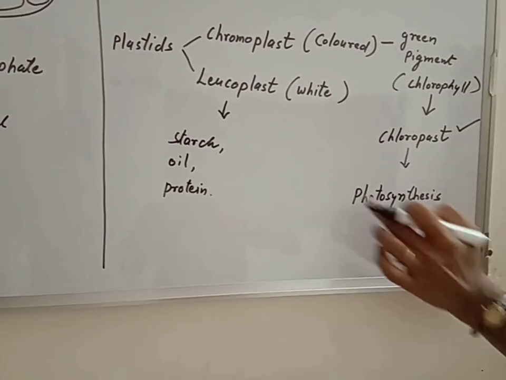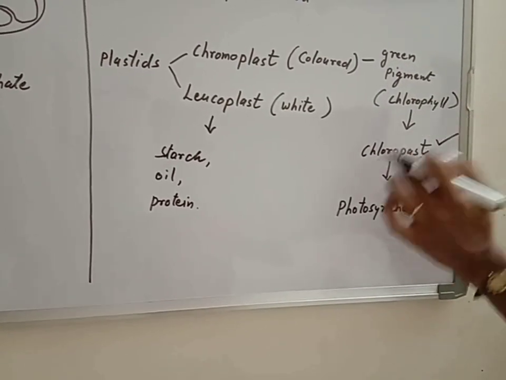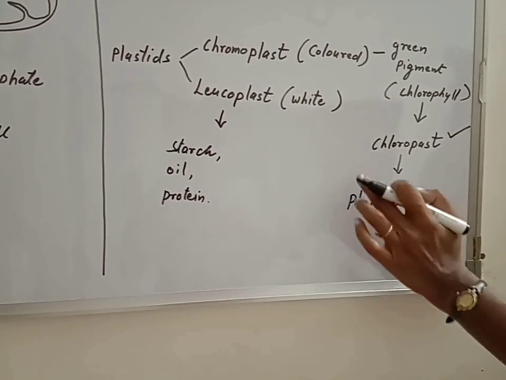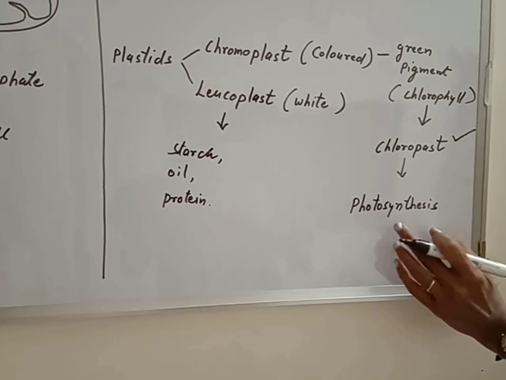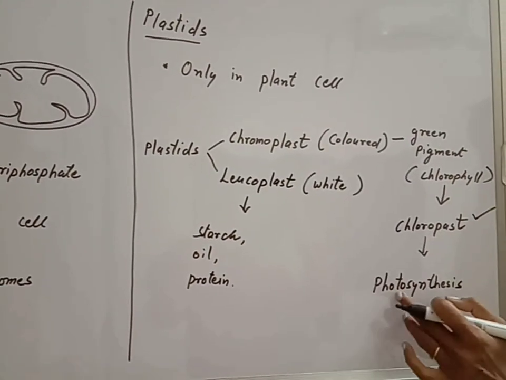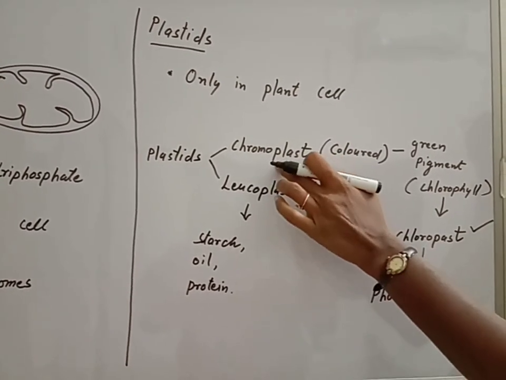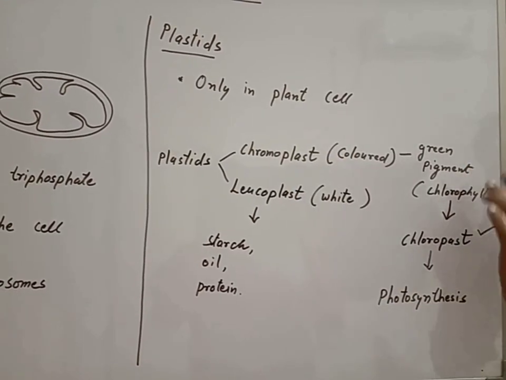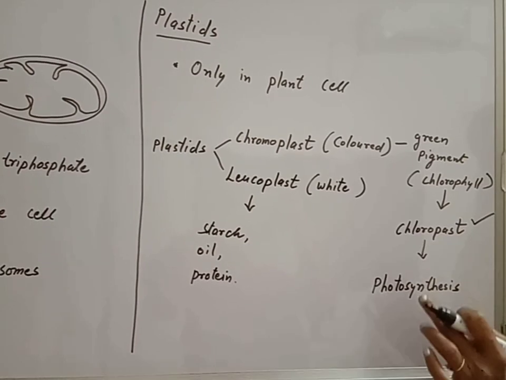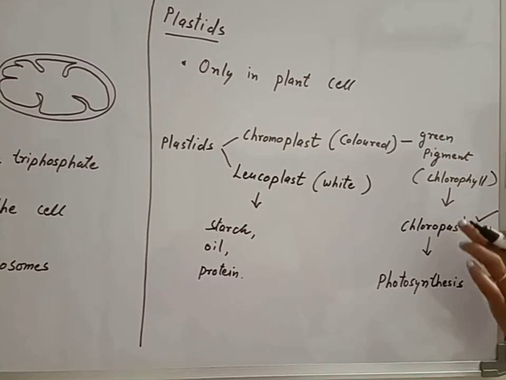Usually the leaf has the green pigment chlorophyll, and it plays a very important role in photosynthesis because without chloroplast, without chlorophyll, photosynthesis is not possible. So I think it's clear that chromoplast which contains green pigment is called chloroplast.